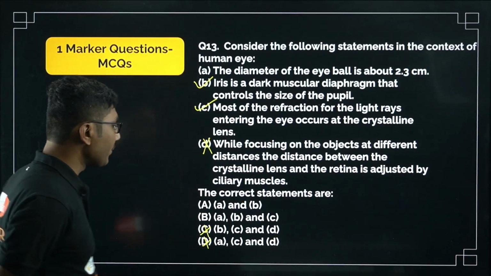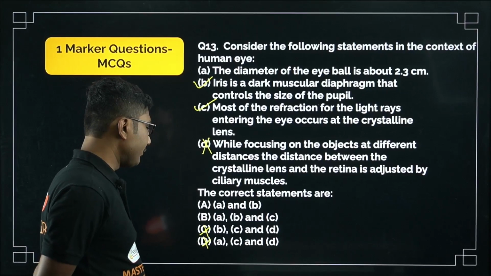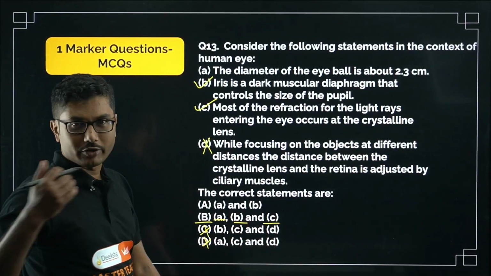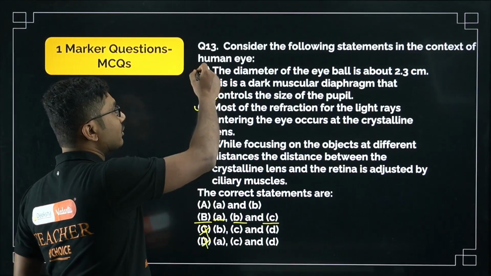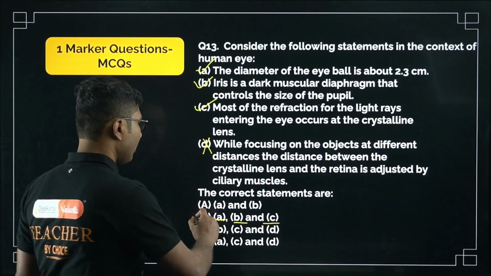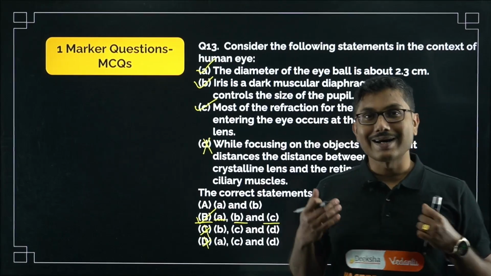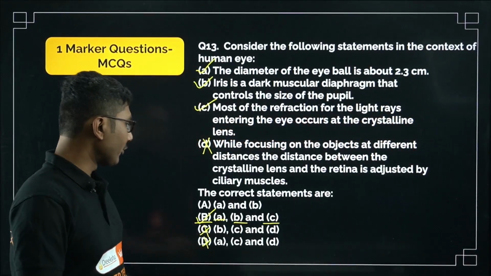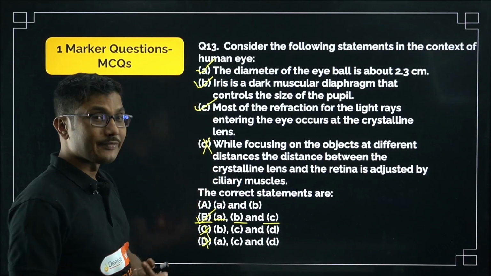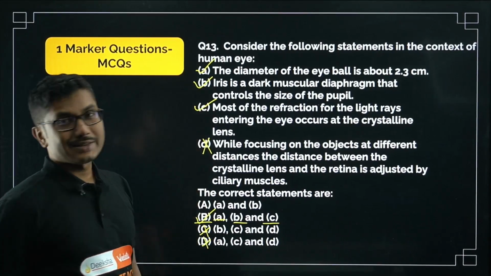Now see which of the options have both B and C as correct. If you see, option B has A, B and C correct. So B and C are correct, we already know, right? And A is also a correct statement: the diameter of the eyeball is about 2.3 centimeter. In case you don't know, you can check what other points you know are correct directly. For example, as I said, statement D is not correct. Statements B and C are definitely correct, and A is also correct. So definitely A, B and C are correct statements, right?